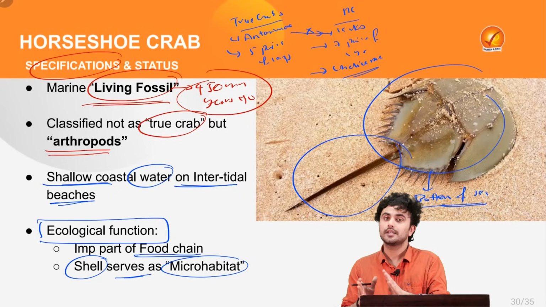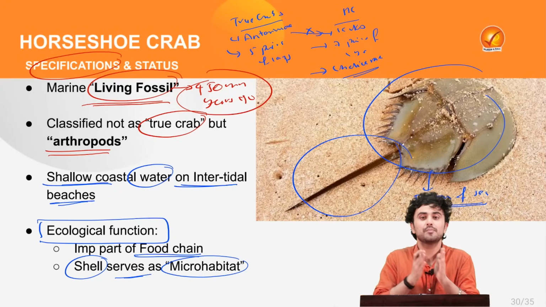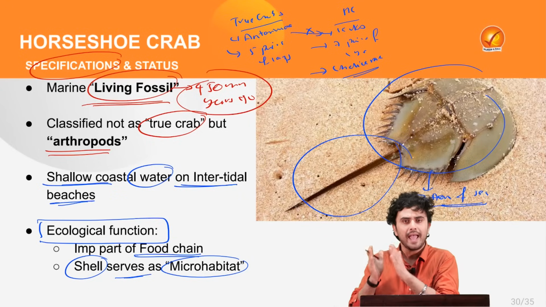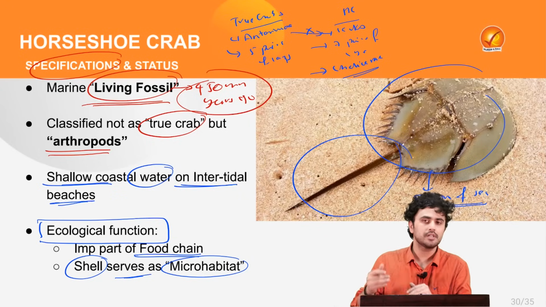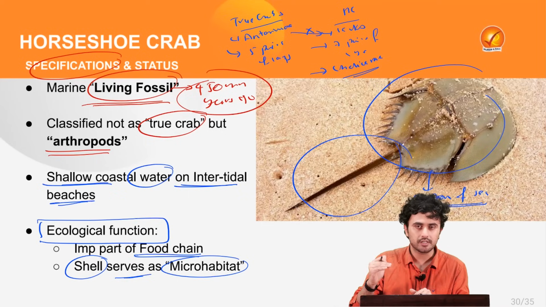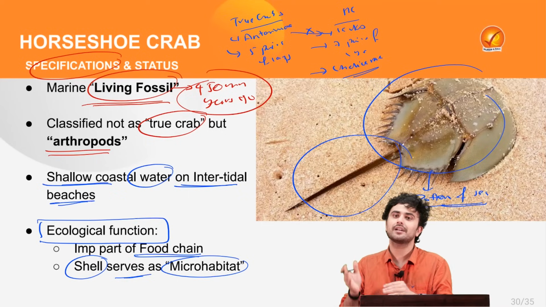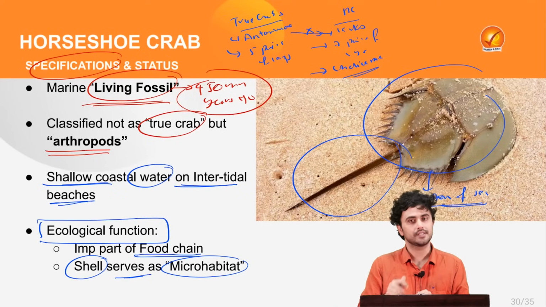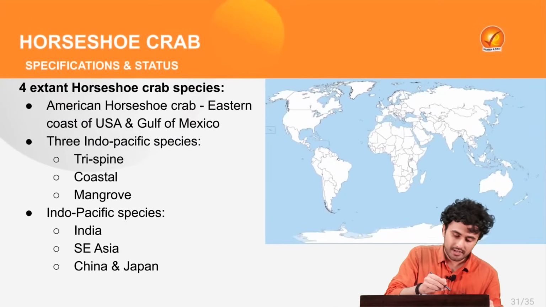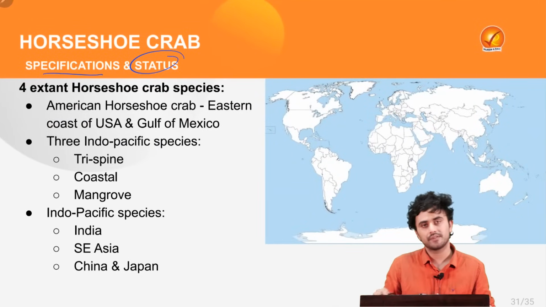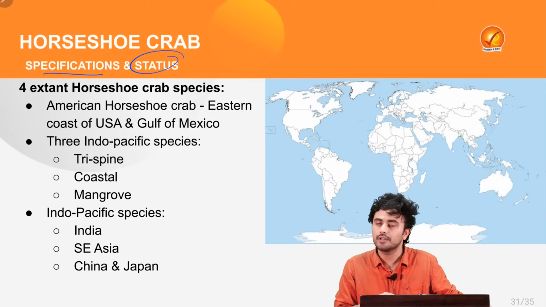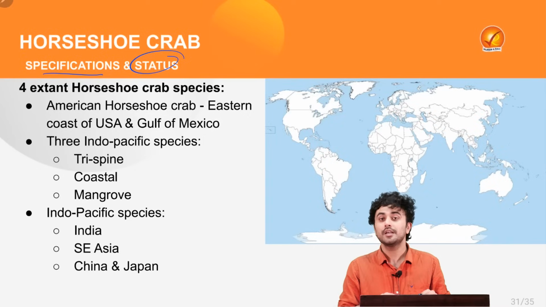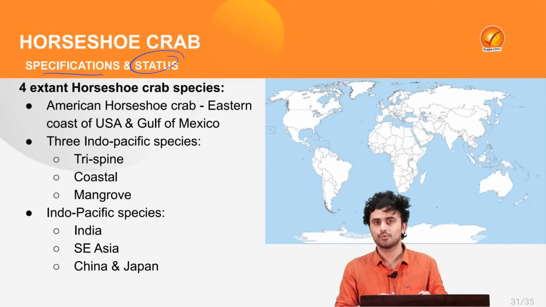Thus, we can see that the horseshoe crab has a very important ecological function. And if due to some reason its population dwindles, it will have a severe impact on the ecology of the region. Let's see the status and extent of the horseshoe crab a bit further by discussing the extent of the horseshoe crab.